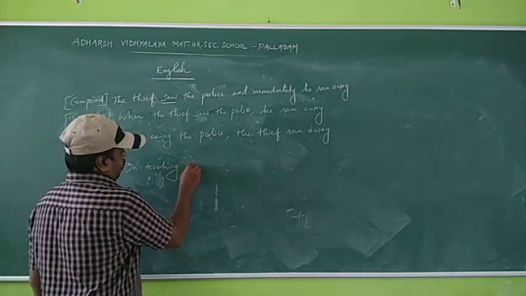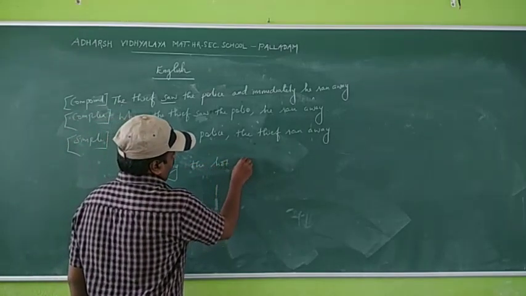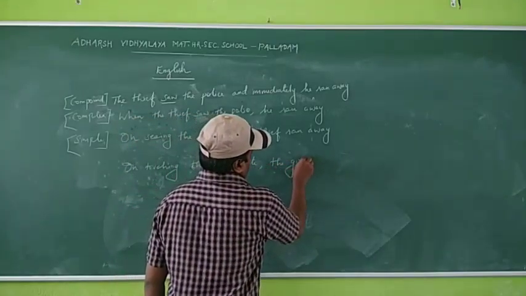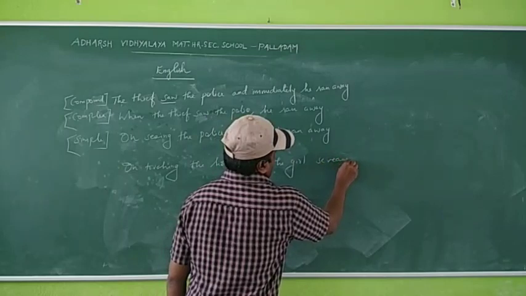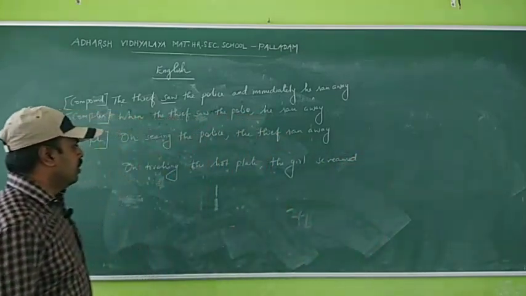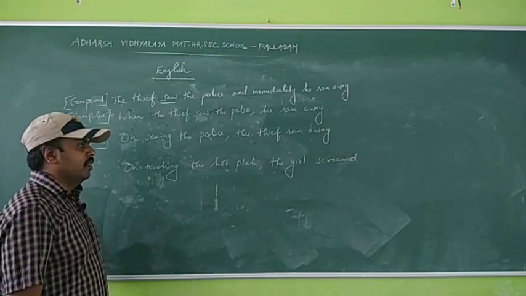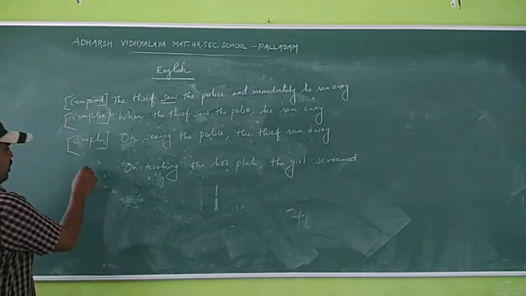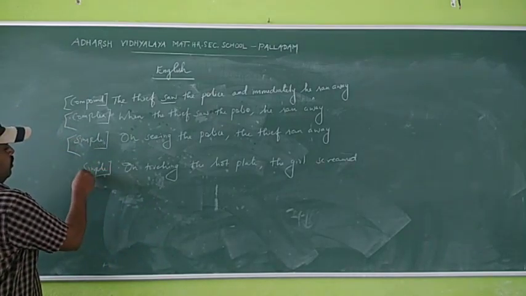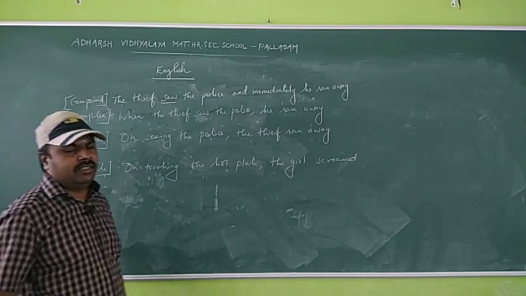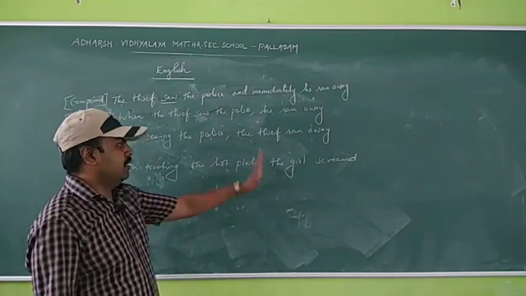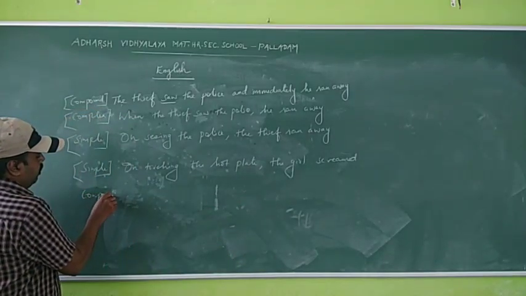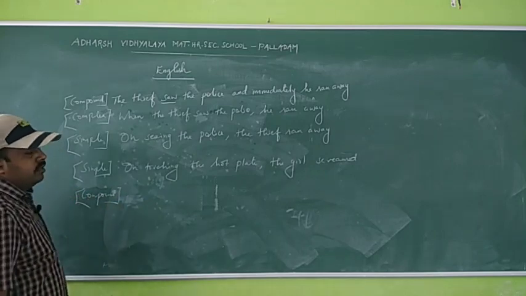On touching the hot plates, the girl screamed. On touching the hot plates, the girl screamed. Okay? So what is the sentence? This is a simple sentence. Now, compound sentence.